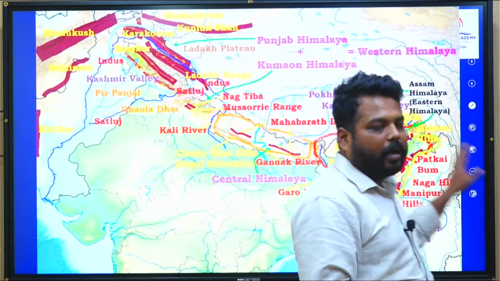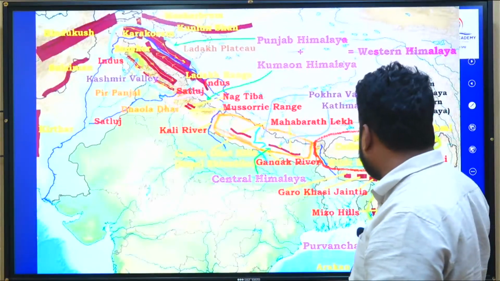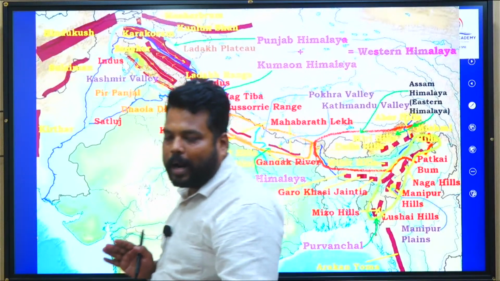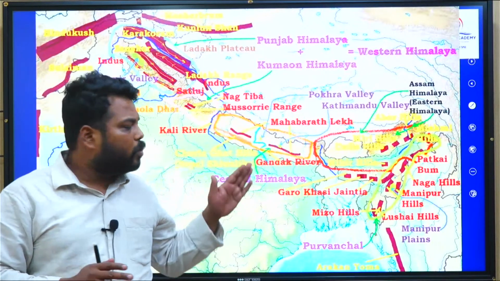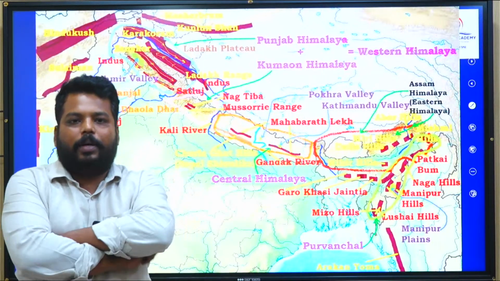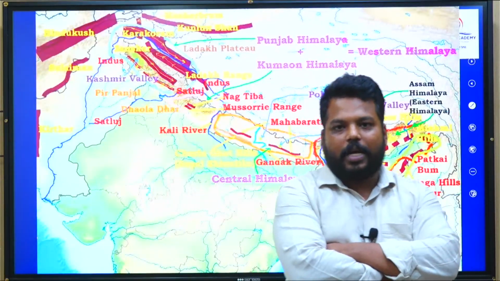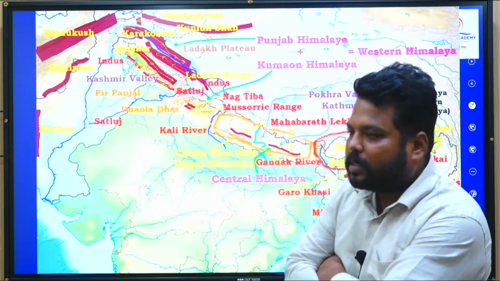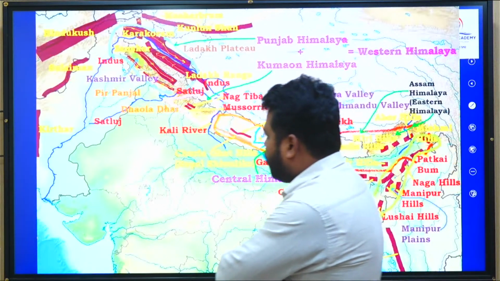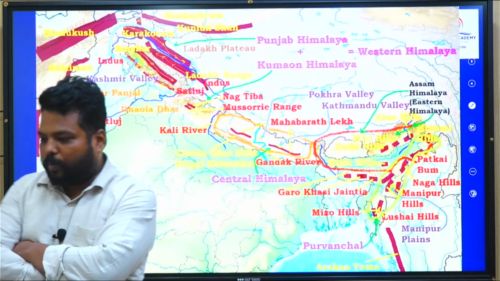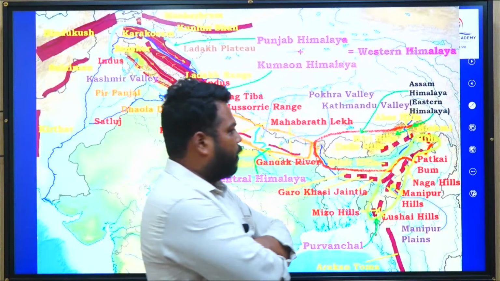That is why, as I have said, there is a dispute between Myanmar and India. Along that border are these Purvanchals, so there is a very great chance of a question in this regard. Make sure that you focus on this segment.